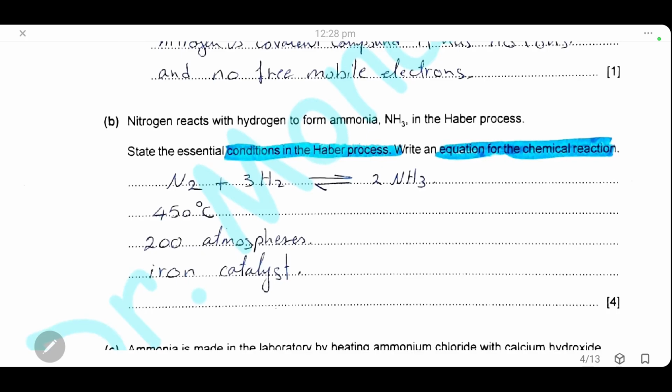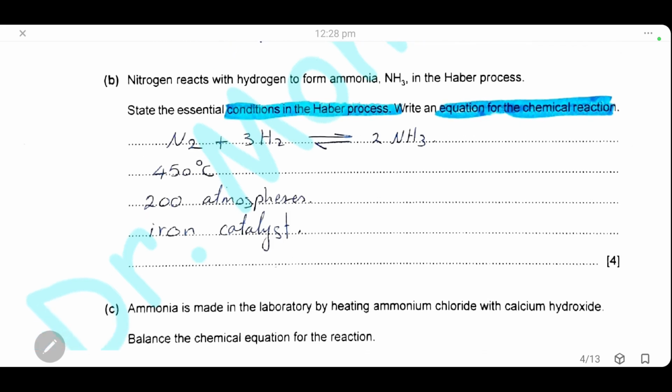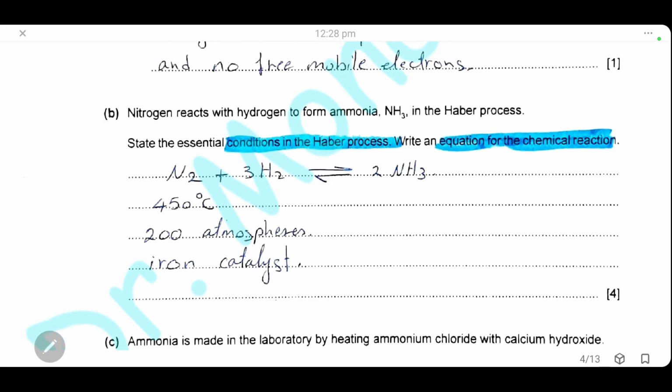Nitrogen reacts with hydrogen to form ammonia. We know this is the basic reaction in the Haber process. State the essential conditions needed in the Haber process and write the equation for the chemical reaction. The conditions of the Haber process are 450 degrees Celsius, 200 atmospheric pressure, and finally finely divided iron as catalyst. Then we will write the equation: nitrogen plus hydrogen to give ammonia. You have to balance the equation and don't forget that this reaction is at equilibrium, so we have to draw the arrows of equilibrium.